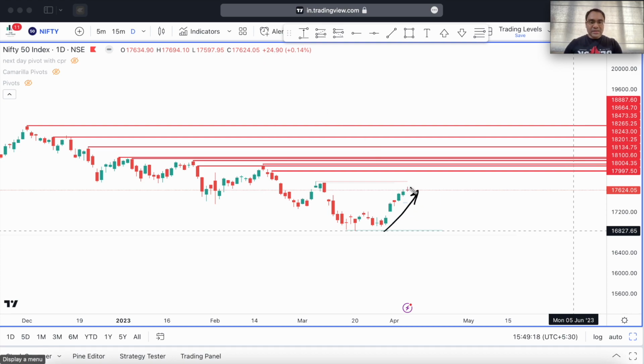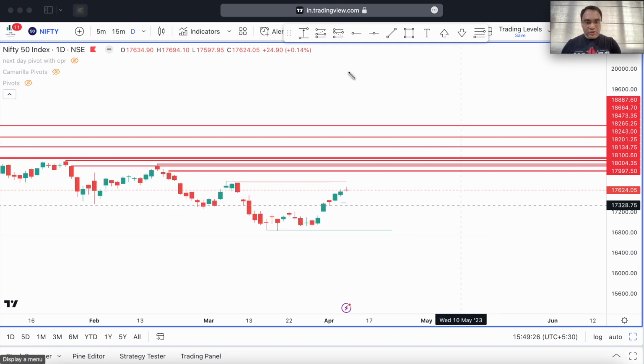So just this kind of a doji on the top does not mean that you immediately start to look for bearish trends. Below the doji, we need a candlestick closing below it, a red candlestick like this, which closes sharply below the doji for the bias to turn bearish. But that hasn't happened yet.